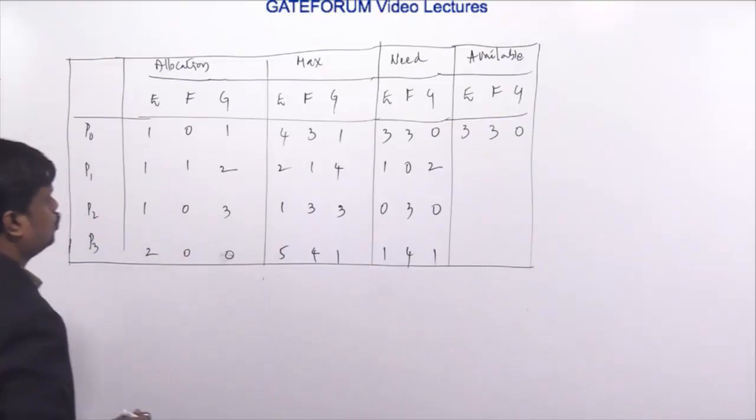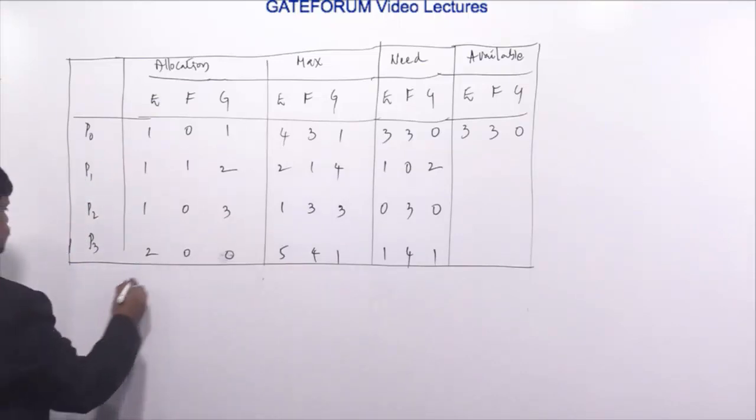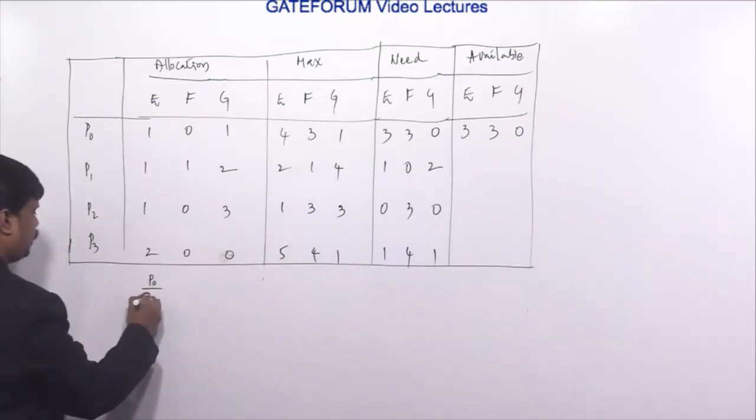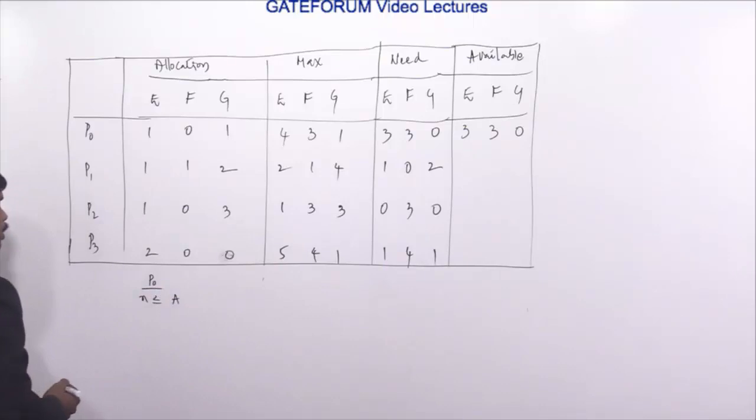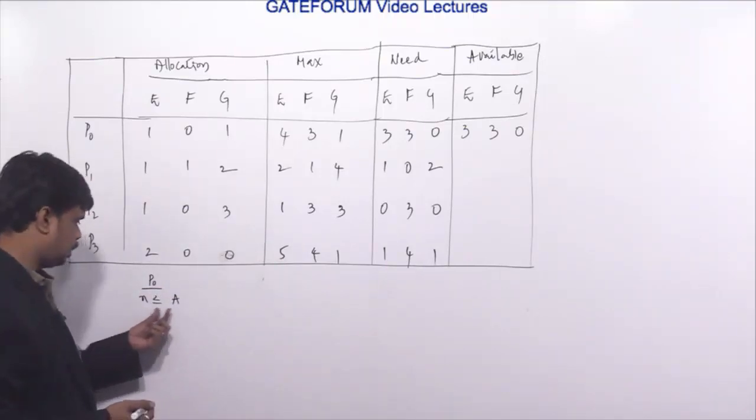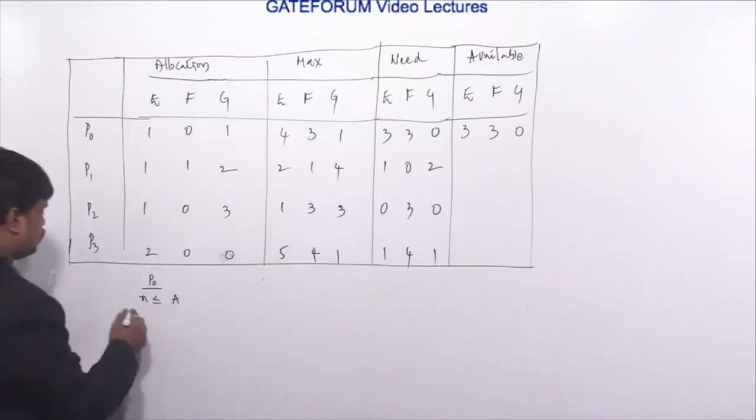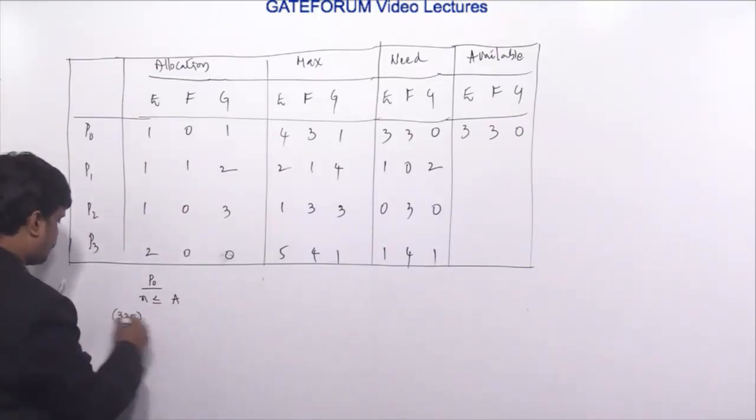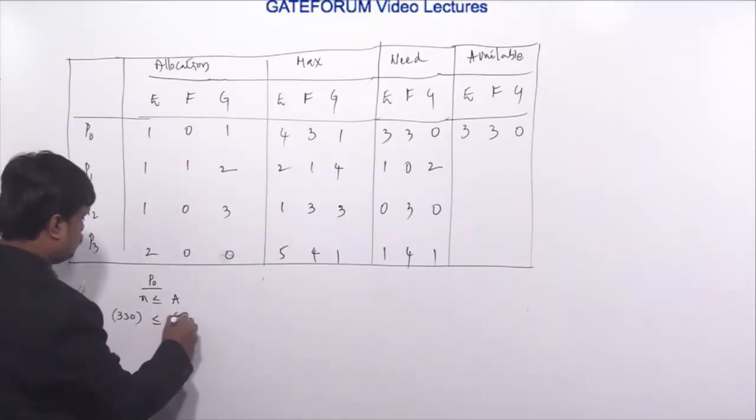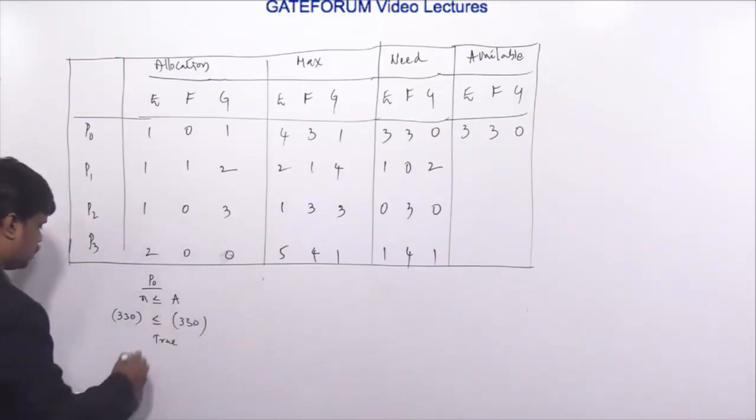Right. First we are starting with process P0. What is the need of P0? As per Banker's algorithm, we need to check whether the need of process P0 is less than or equal to available. The need is 330, which is less than or equal to available, 330. That is true, so P0 can be satisfied.